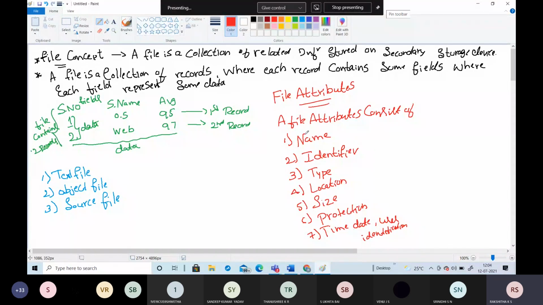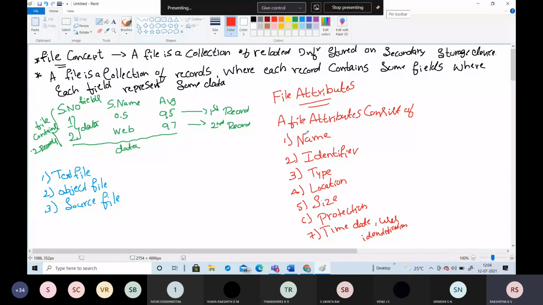There is no restriction that only some information we have to store in the file. Some examples are source code, object code, executable code, numeric data, text data, graphics, images, or sound recordings. These are the different types of information we may store in a single file.